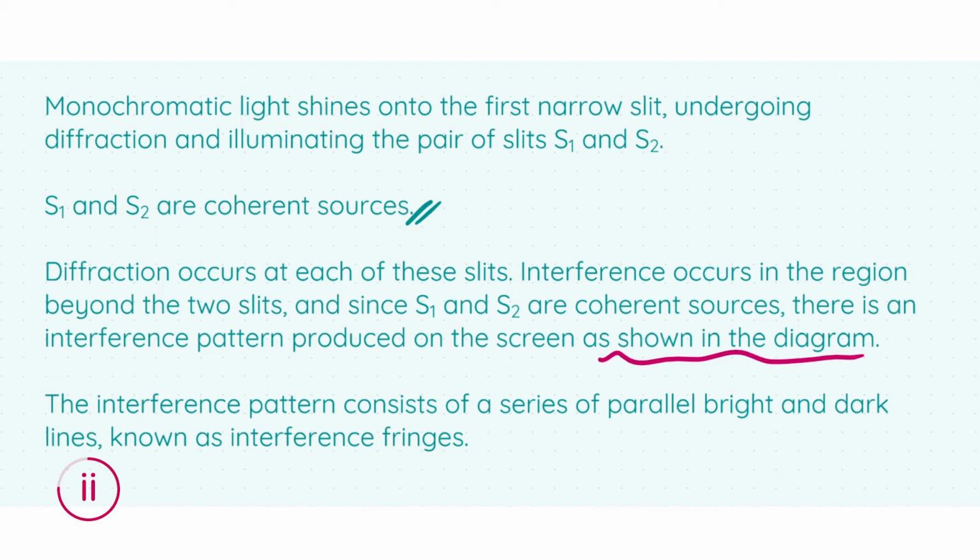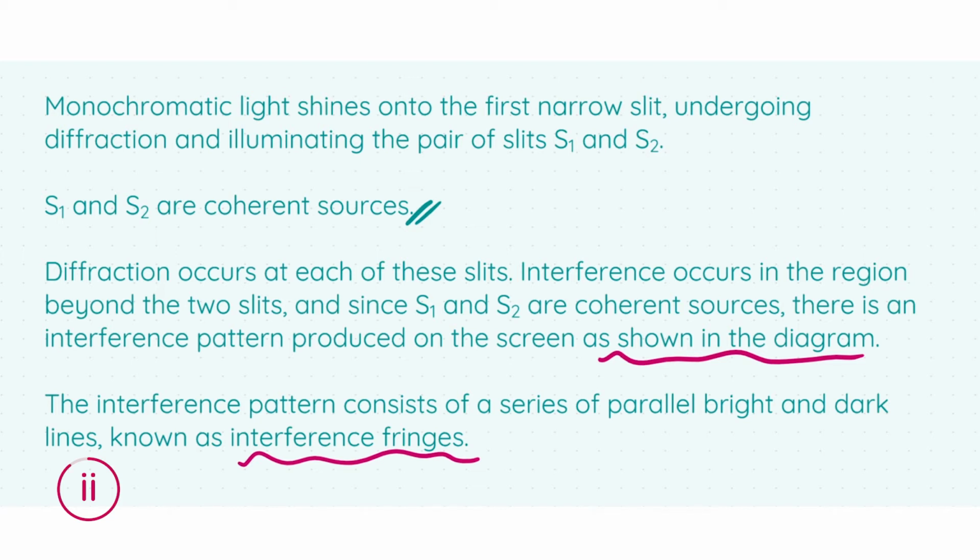That's very important. Now, the interference pattern consists of a series of parallel bright and dark lines, and these are known as interference fringes. So it's important to actually explain what is to be observed if you conduct this experiment. So the method is very important, but what you observe is of the utmost importance in physics.